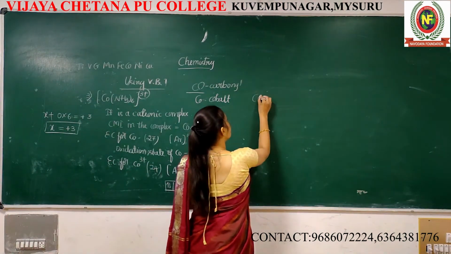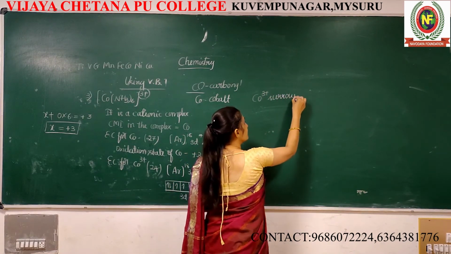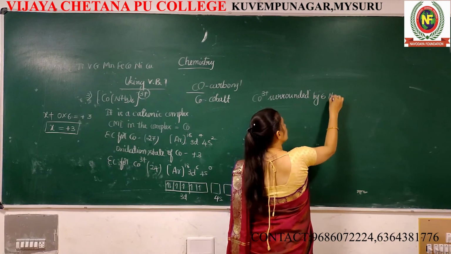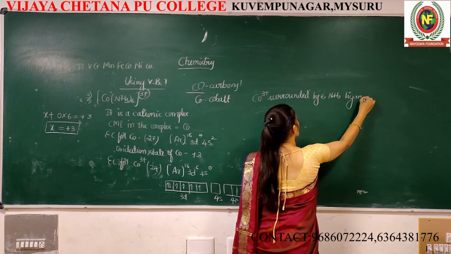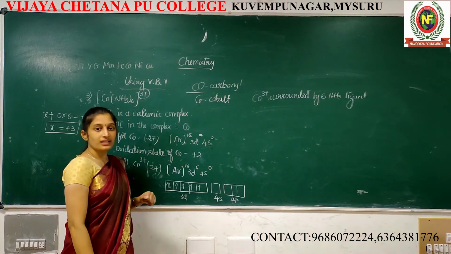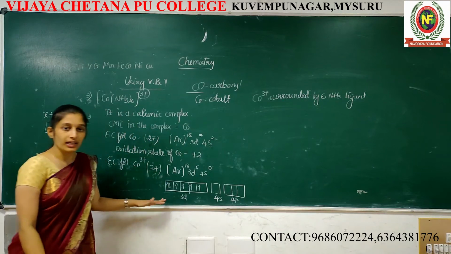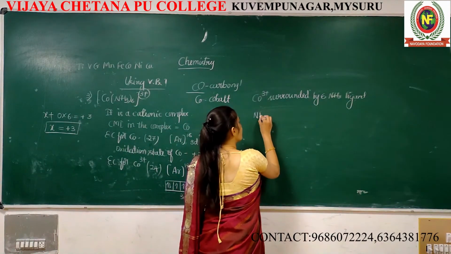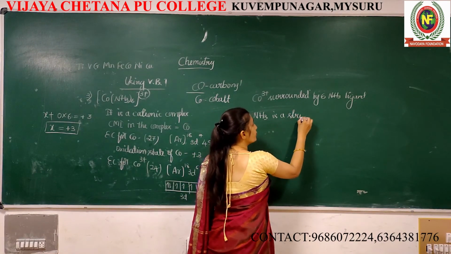Now cobalt plus 3 is surrounded by 6 ammonia ligands. How many ammonia ligands surround this cobalt plus 3? 6 ammonia. And one more thing, ammonia is a strong ligand. NH3 is a strong ligand.